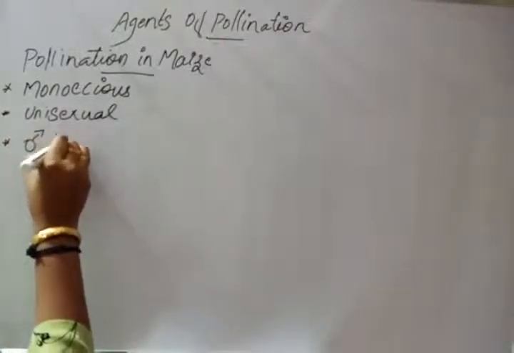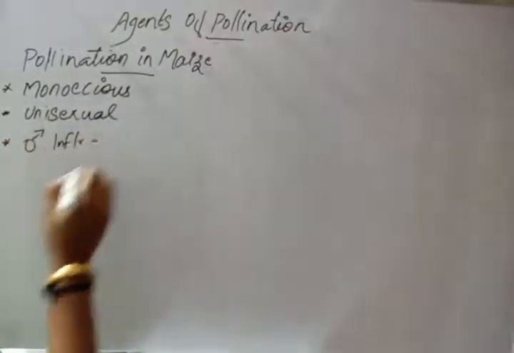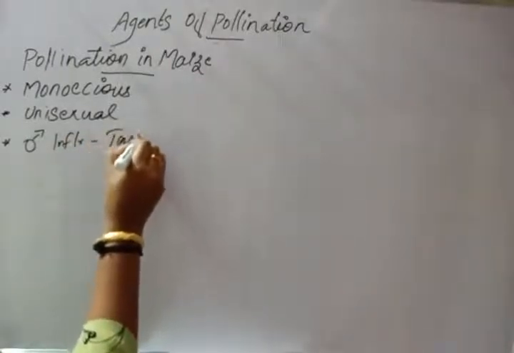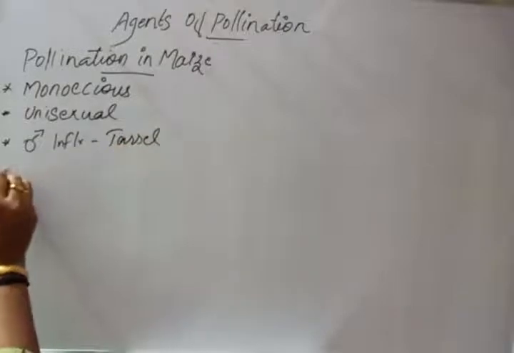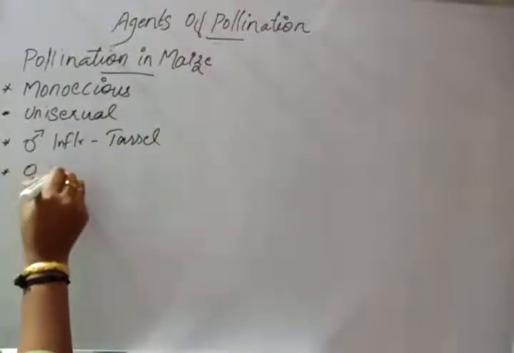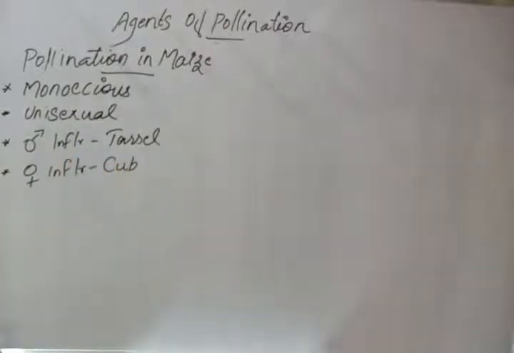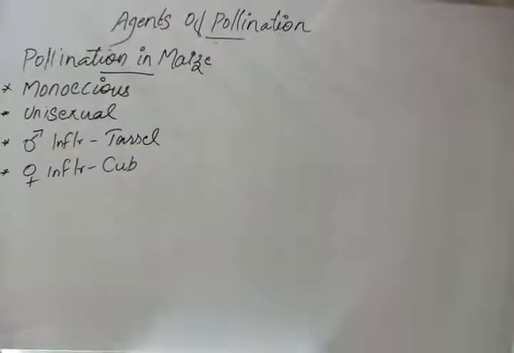The male inflorescence is called the tassel. The female inflorescence is called the cob.